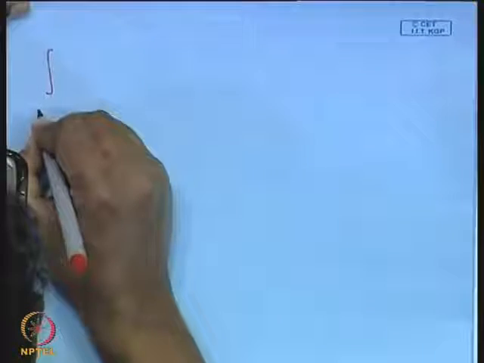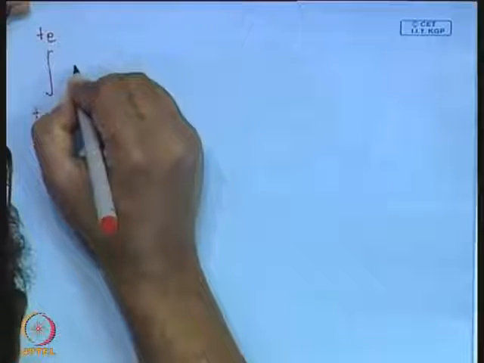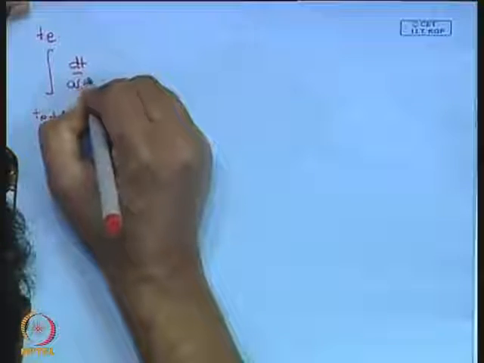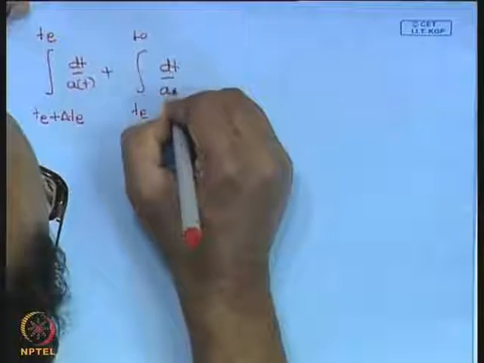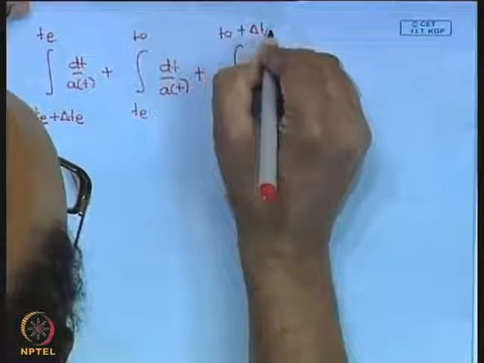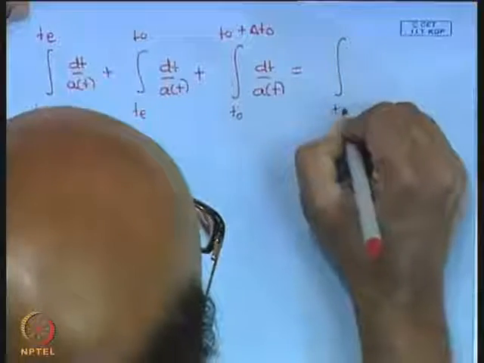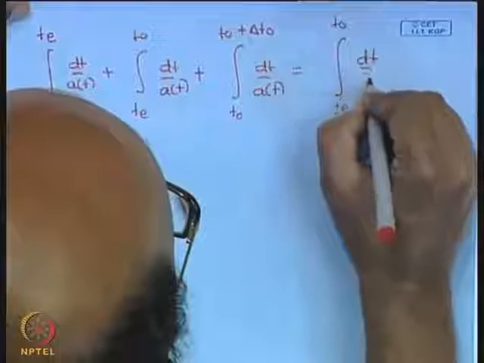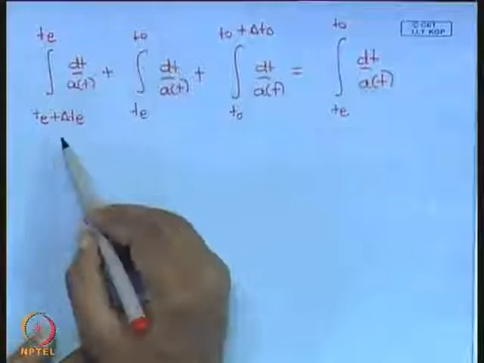Let me expand out the integral first. This is what I get if I expand out the second integral.